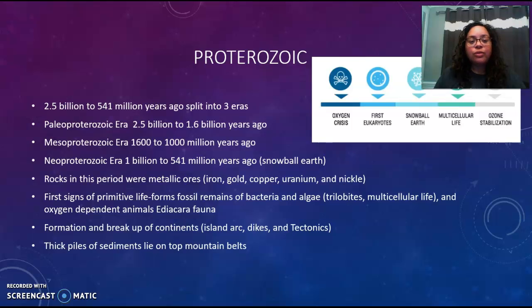This was also when the formation and breakup of continents was occurring. We noticed island arcs, dikes, and plate tectonics during this time. Also, thick piles of sediments which lie on top of mountain belts were creating rock formations and mineral formations during this time.